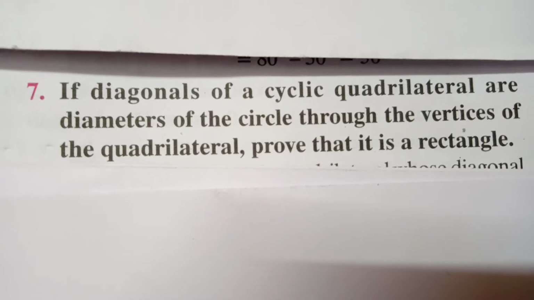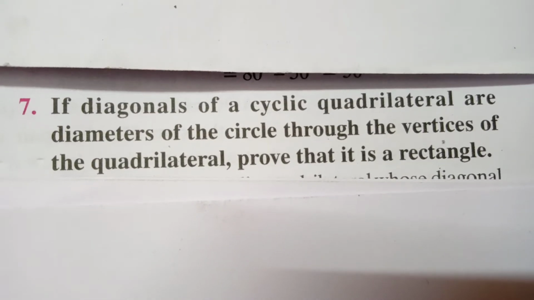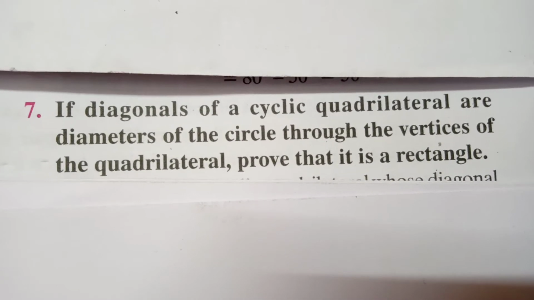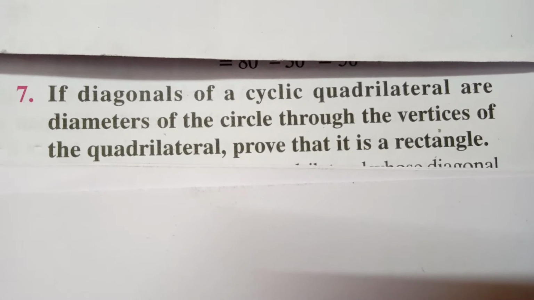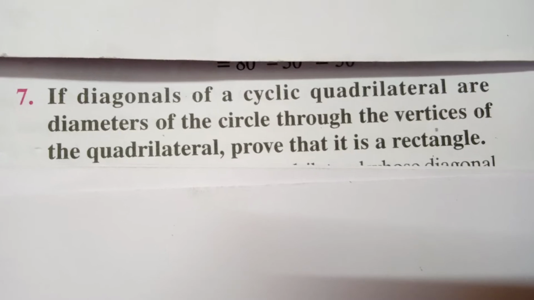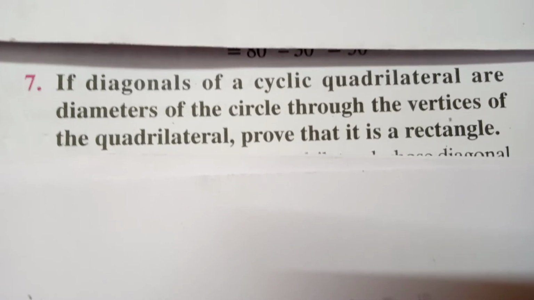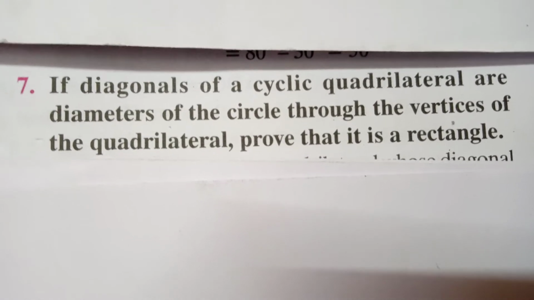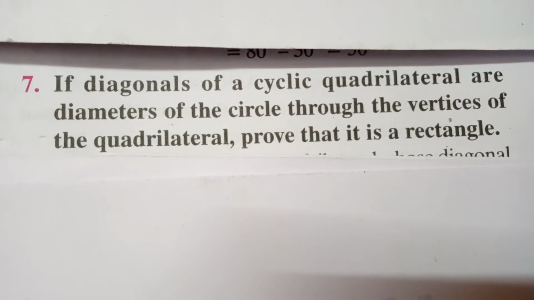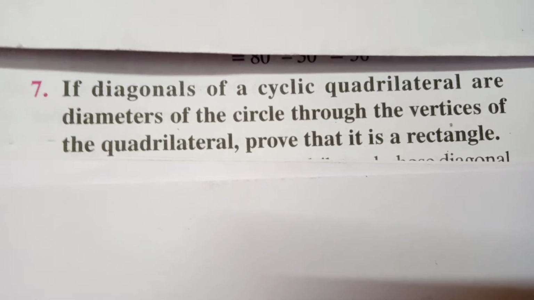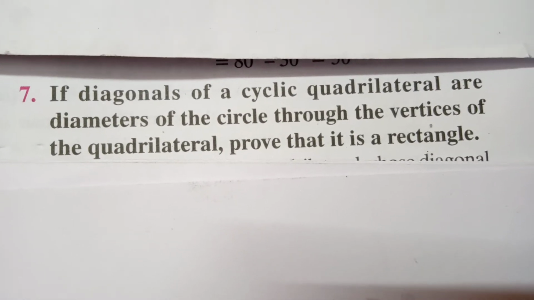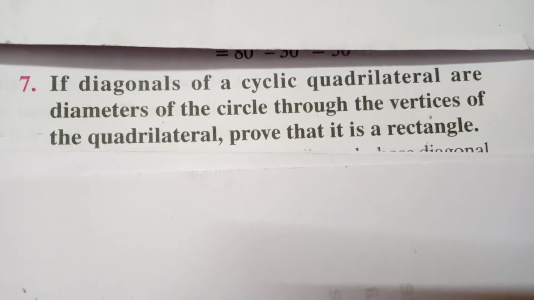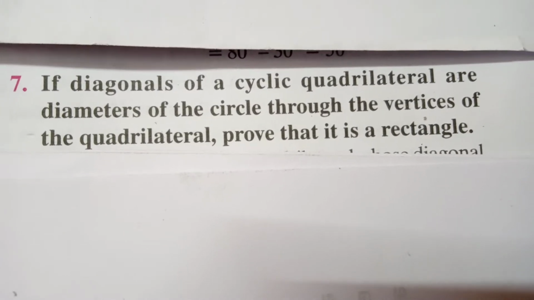Today we are going to discuss exercise 10.5 question number 7. If the diagonals of a cyclic quadrilateral are diameters of the circle through the vertices of the quadrilateral, prove that it is a rectangle. Once again, if the diagonals of a cyclic quadrilateral are diameters of the circle through the vertices of the quadrilateral, prove that it is a rectangle.